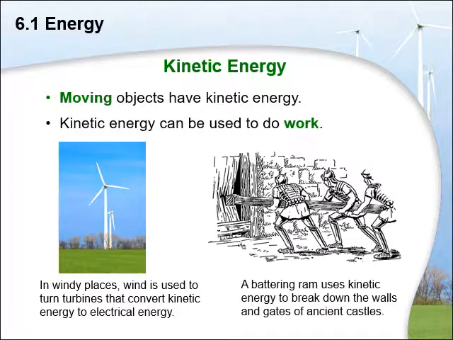Starting with kinetic energy, the energy that can be converted by virtue of motion is known as kinetic energy. As you see in this windmill, if it rotates, what happens? This is basically kinetic energy, that is energy associated with a moving object, and that kinetic rotation can be converted into electrical output as a source of work. Same goes for here, as these people are ramming this door, so they are utilizing their kinetic energies to break this door up.